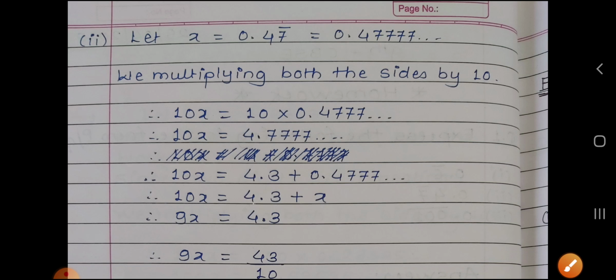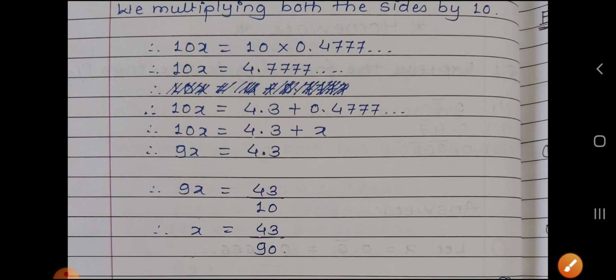So 10x is equal to 4.3 plus 0.4777, because we want the value of x and we are solving this equation for x. So 10x is equal to 4.3 plus x. Therefore we subtract x from both sides, then we get 9x equal to 4.3.